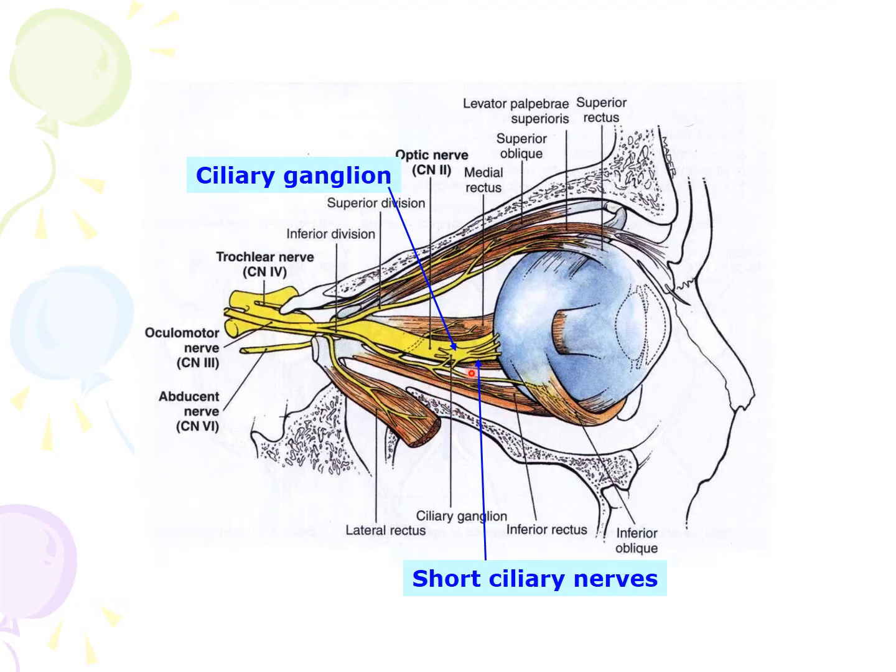In this slide, you can see the ciliary ganglion, and arising from ciliary ganglion, there are several branches of the short ciliary nerve.